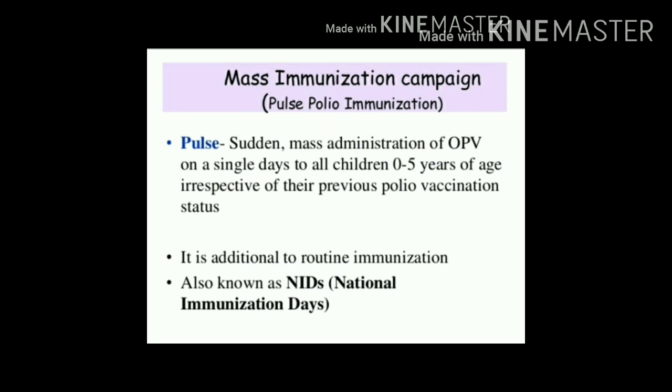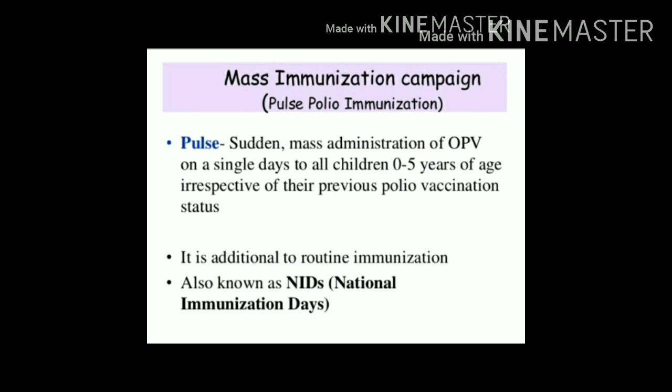Let us try to understand the meaning of pulse here. Pulse means sudden mass administration of oral polio vaccine on a single day to all children below the age of 5 years irrespective of their previous polio vaccination status. What does it mean? Which vaccine are we using in PPI? Yes, you are correct. It is oral polio vaccine. To whom is this vaccine given?